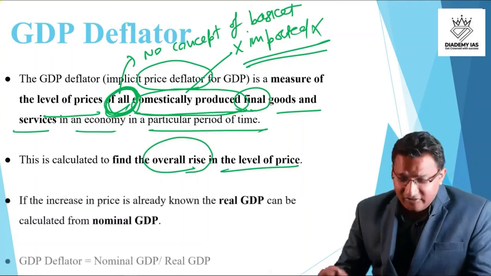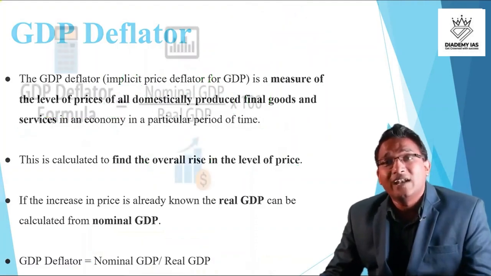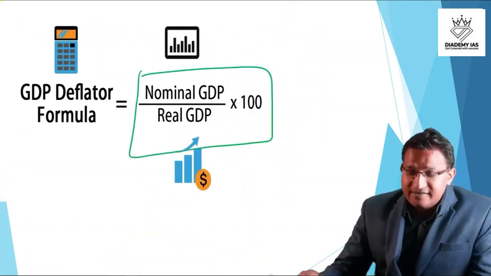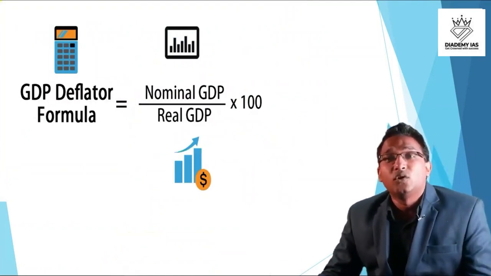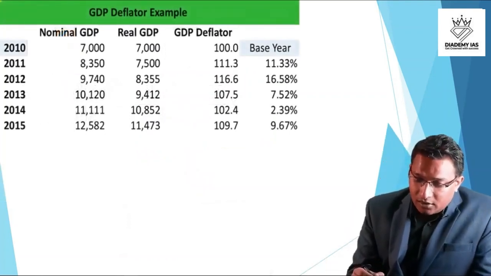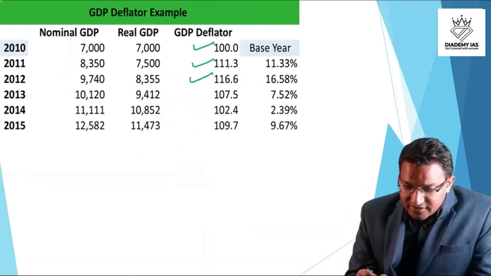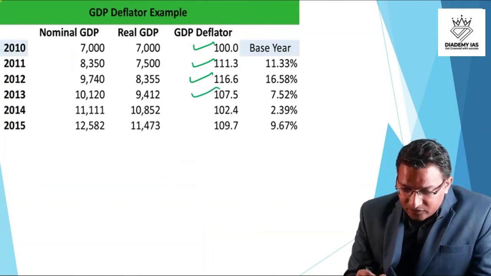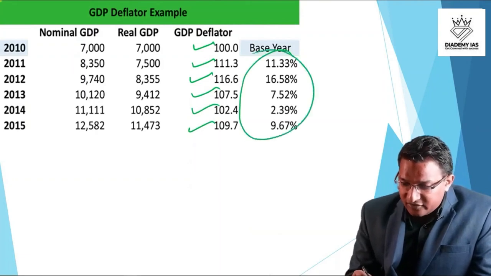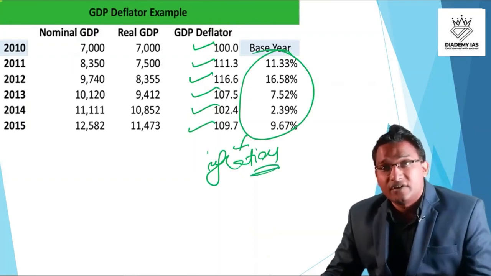And how do we calculate it? We calculate it by dividing the nominal GDP by the real GDP. This is the formula: the nominal GDP divided by the real GDP multiplied by 100, and that is how we calculate the GDP deflator. This is the example. Here we can see the GDP deflator is 100 here, here 111, here 116, here 107, then 102, 109, and this is the percentage of inflation. So we can also calculate the inflation with the help of the GDP deflator.